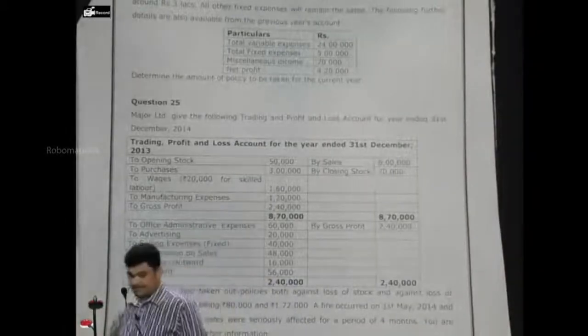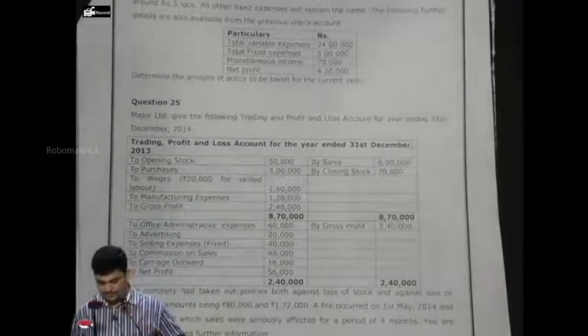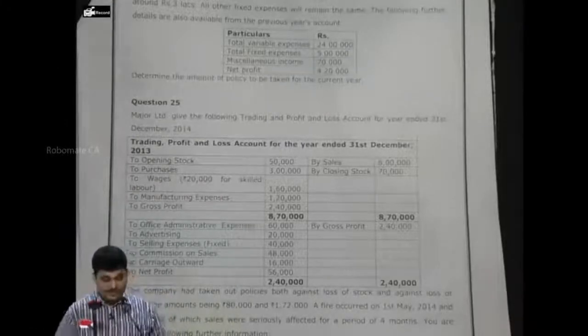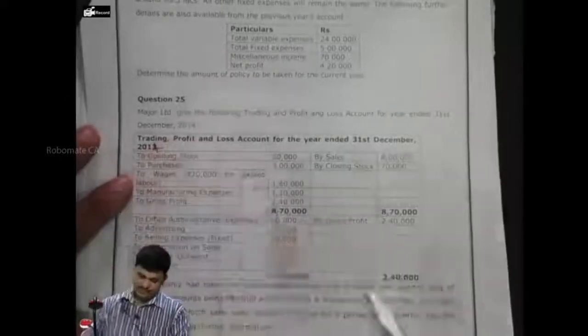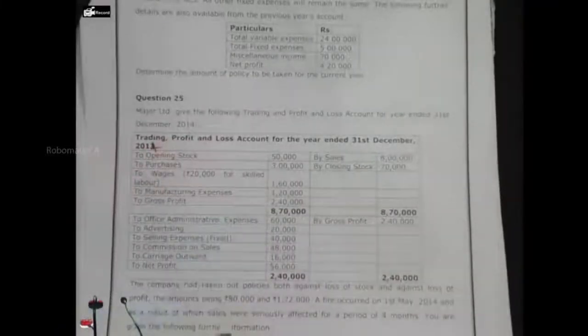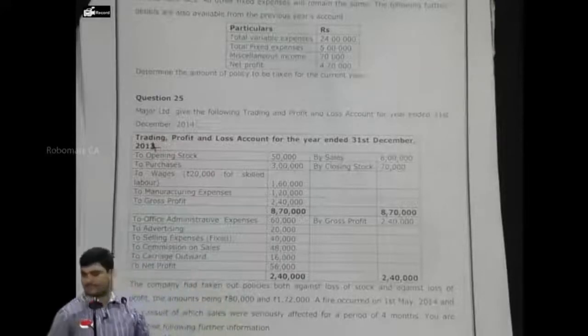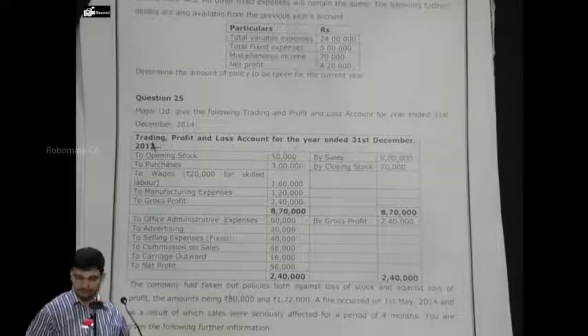Major Limited gives the following trading and profit and loss account for the year ended 31st December 2014. To opening stock 50,000, to purchases 3 lakhs, to wages 1,60,000 for skilled labor, to manufacturing expenses 1,20,000, to gross profit 2,40,000.